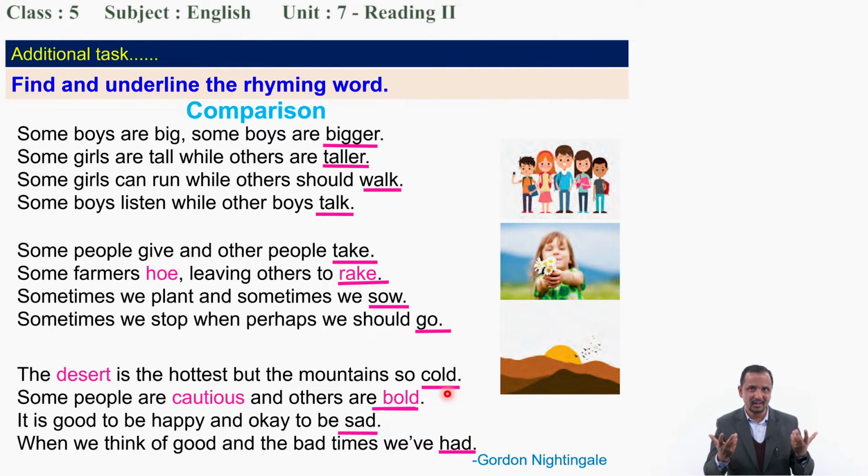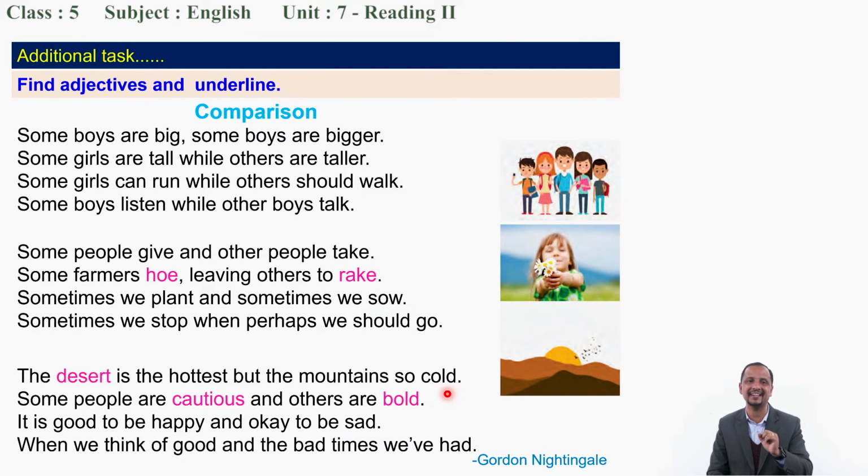And what is your work? I already told you. What is your work? Could you guess? Yeah, any guess please? You have to read or recite and underline the adjective. Let's see here. Okay. Now your work, please.